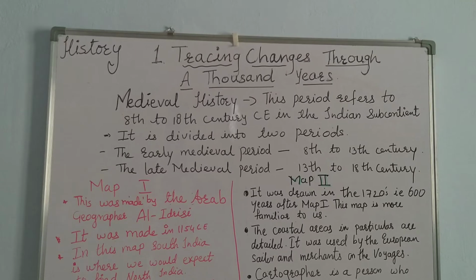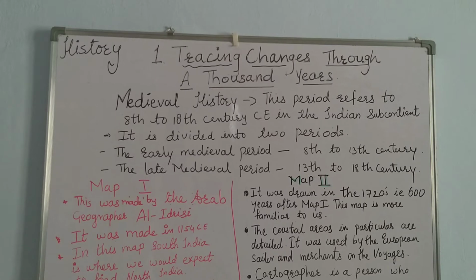So let me explain the first map. This was made by the Arab geographer Al-Idrisi. It was made in 1154 CE. In this map, South India is where we would expect to find North India.